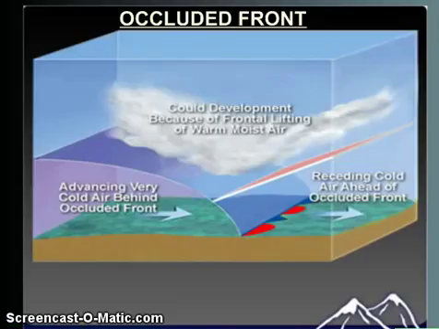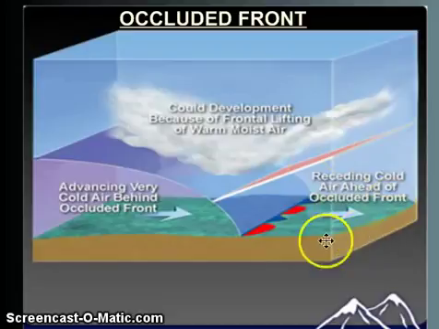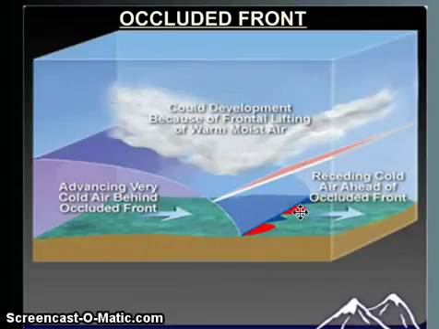Now to take a real picture of what that looks like, you'll notice the three-way brawl here. Here's the super big mama cold air mass. Here's what's called a receding cold. That just means it's weaker. So this is a little cold air mass, and here's that warm air mass. All three of these together are going to produce some very scattered weather patterns. Some rain, some drizzle, cloudy. It's kind of a mixture, but really nothing severe. So remember, occluded has two C's that stand for two cold air masses.